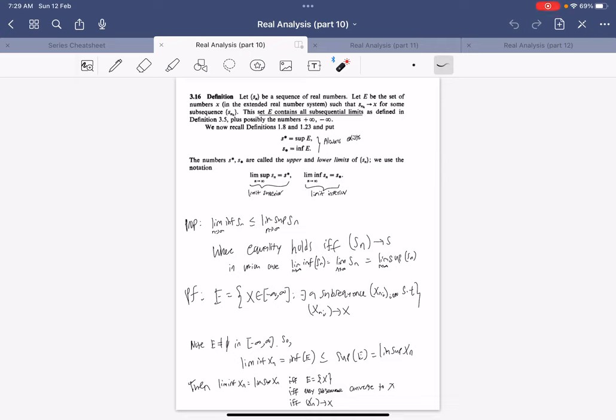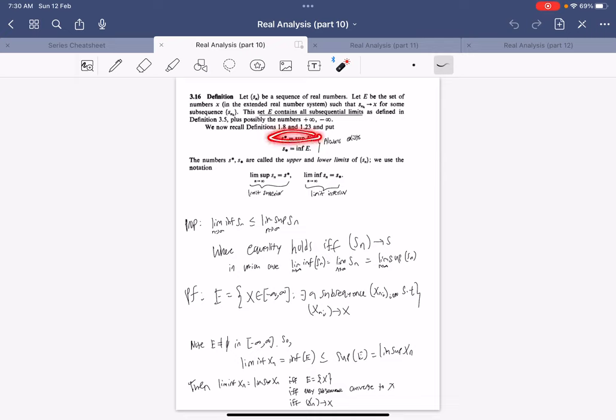So we know that a limit doesn't always exist, but there's this idea of a set containing all subsequential limits. And in the extended real number system, we know from what we've proven earlier that there will always be a limit for a subsequence. And so this set E is non-empty. And since it's in the extended real number system, it is bounded above and below. And so the supremum of this set and the infimum of this set exist.